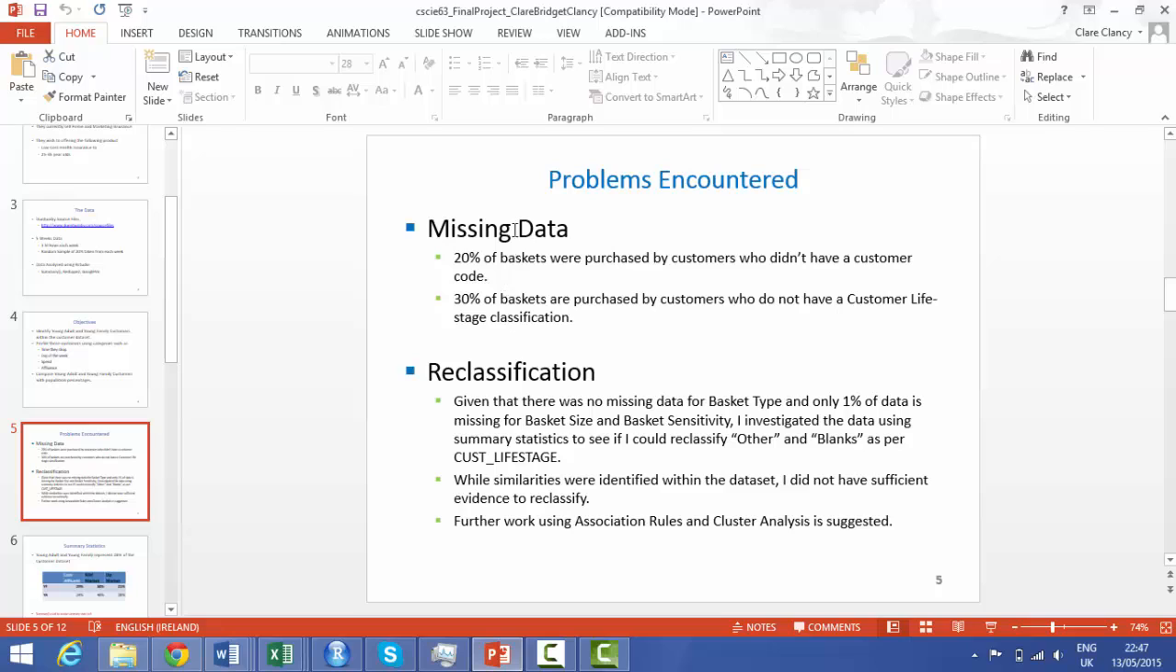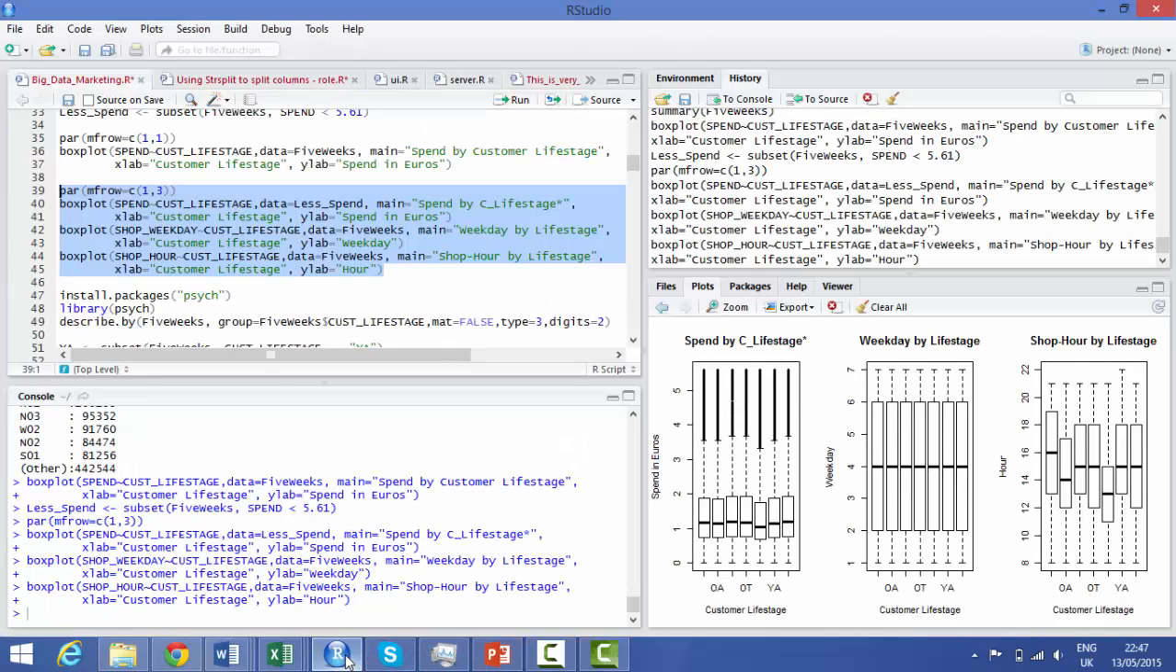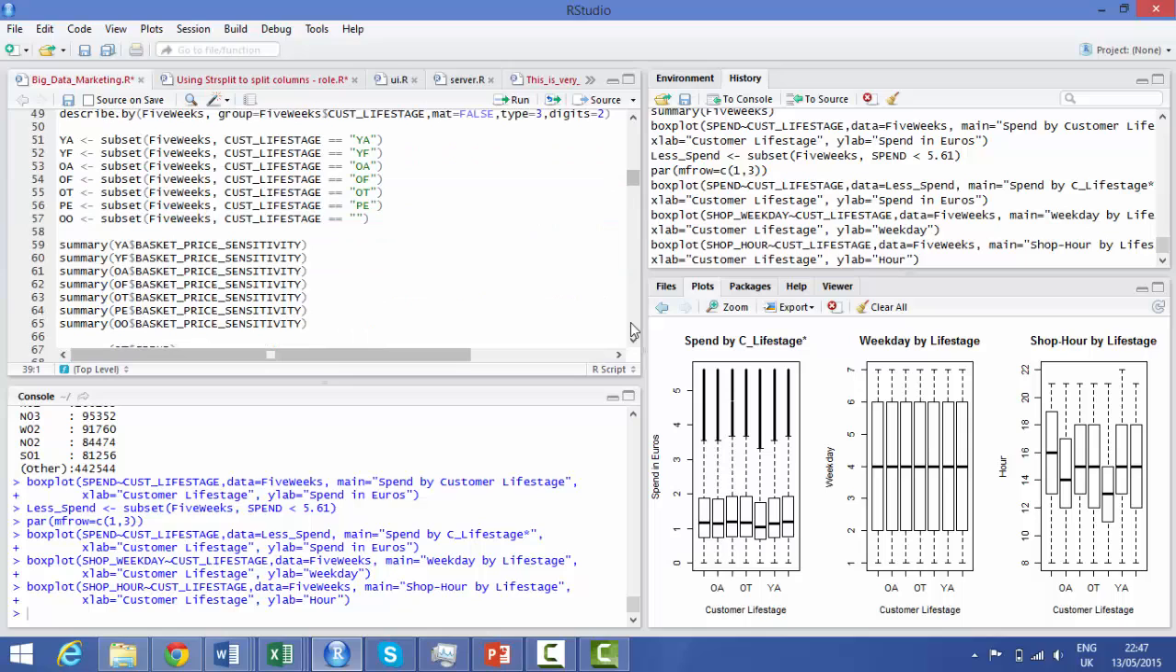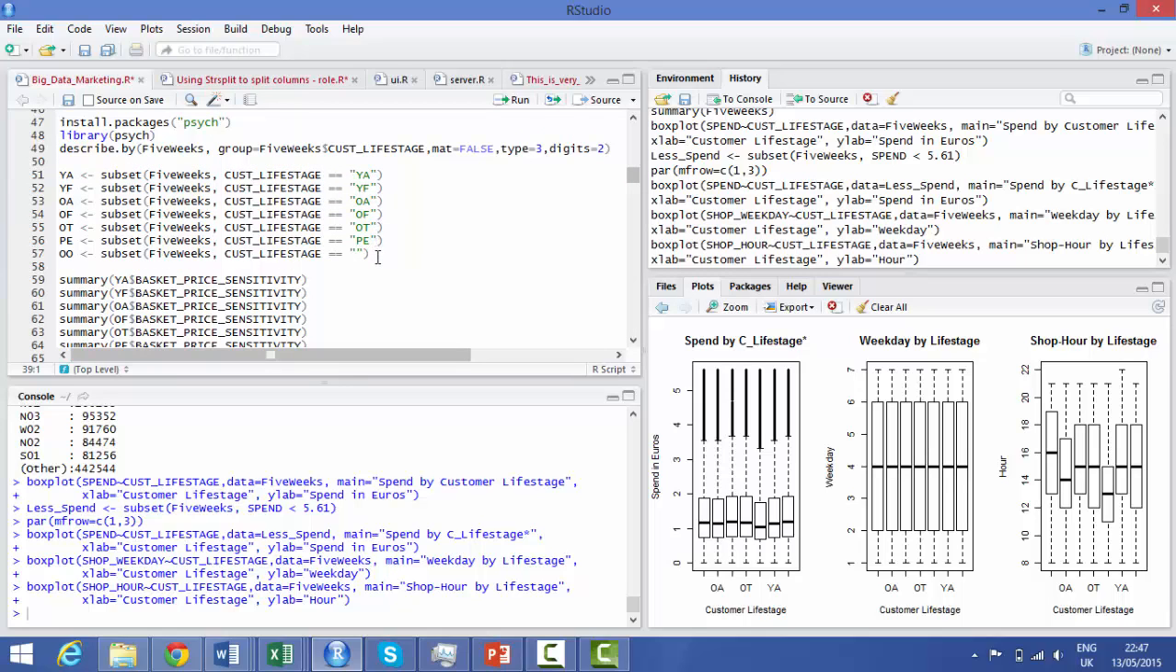As identified, we have quite a lot of missing data. And I looked at reclassifying this data. Now, how I did this was I said I would look at the summary statistics. How I got the summary statistics was I created subsets of the data. So first of all, I identified YA, which are young adult. 00 I identified as the blank data.